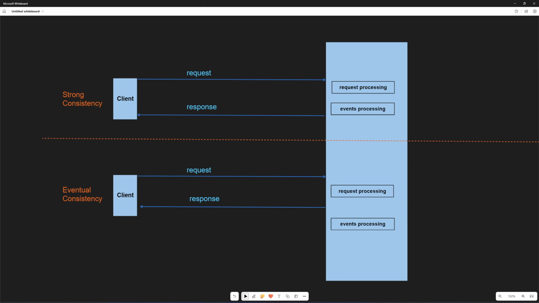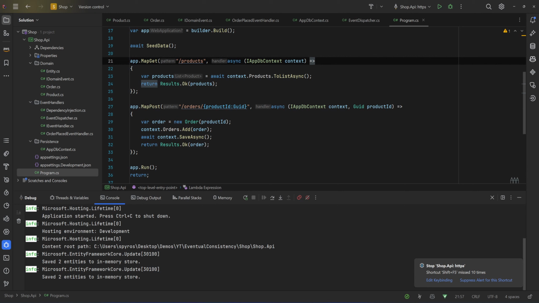So just to see that in action, we will make a simple implementation. I will use a fake queue, and instead of handling the events, I will publish them to that queue. You can also use the ASP request pipeline and handle that event after the response has been sent to the user. So even if you are using microservices and your domain events translate to integration events in some cases, you can publish them after the response has been sent to the user, but we will keep it simple here since it's a video about what eventual consistency is and how to implement it.